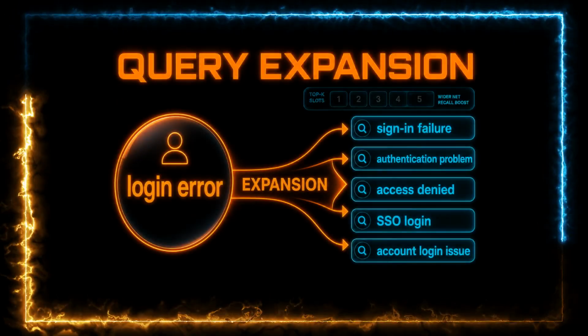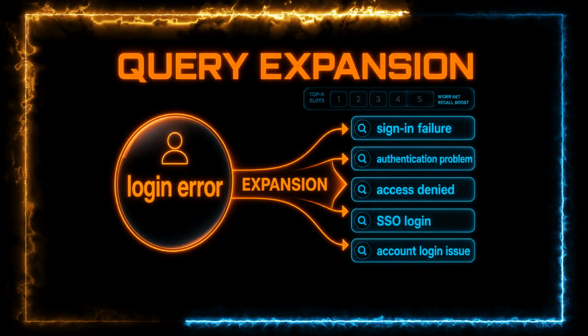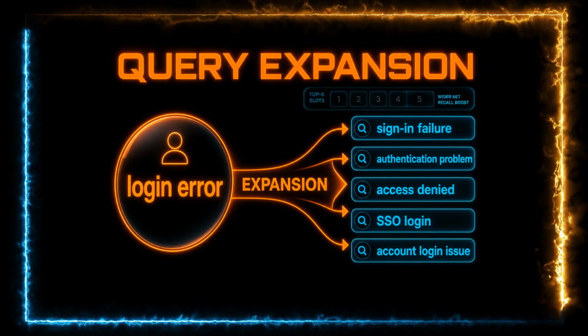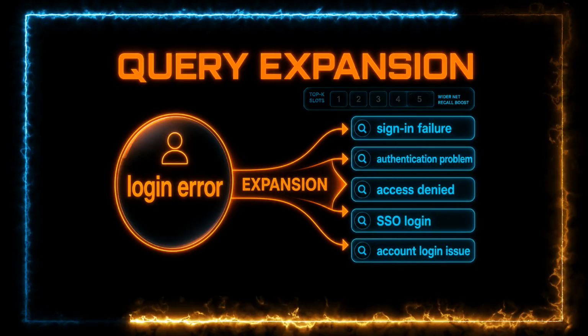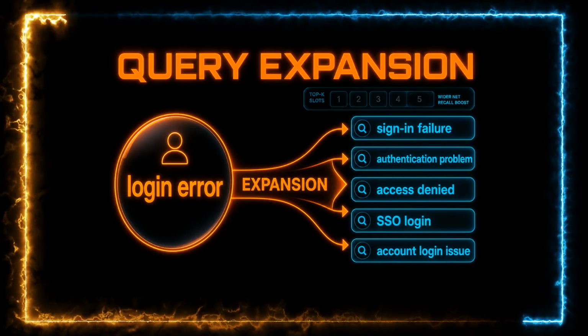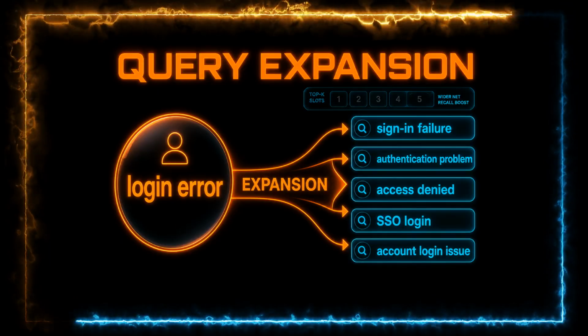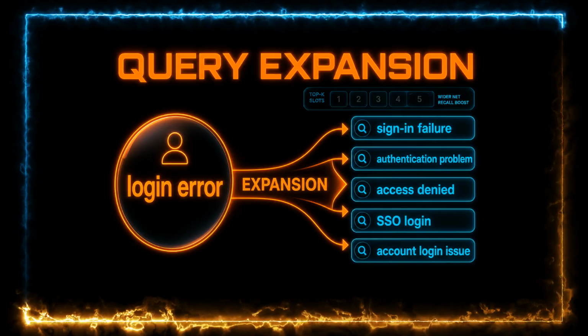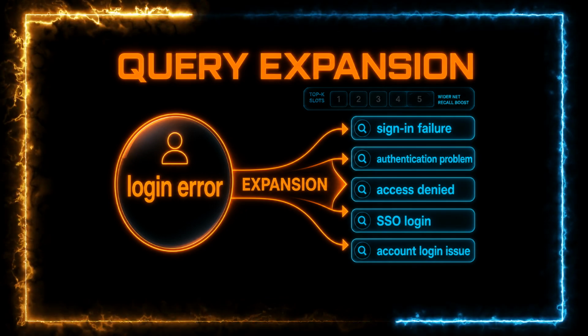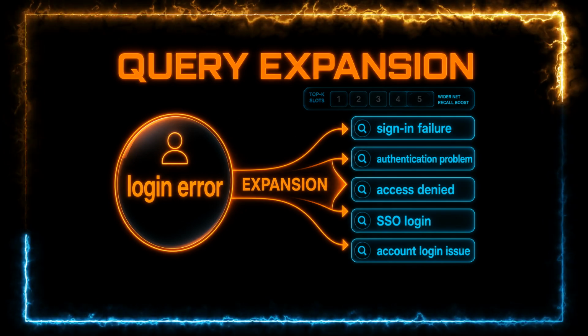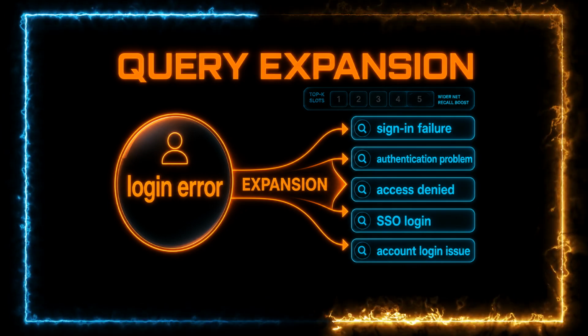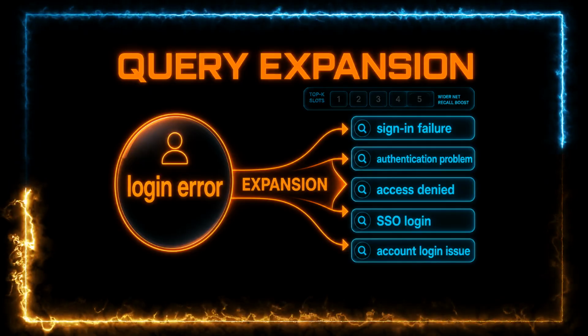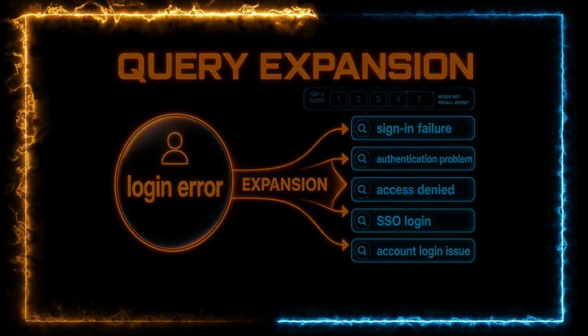Another technique is query expansion. It deliberately adds synonyms, entity variants, alternate phrasing, and domain keywords. Anything that boosts recall before similarity search fills your top K slots. Example: user asks, "login error." Expanded search might include login error, sign-in failure, authentication problem, access denied, SSO login.